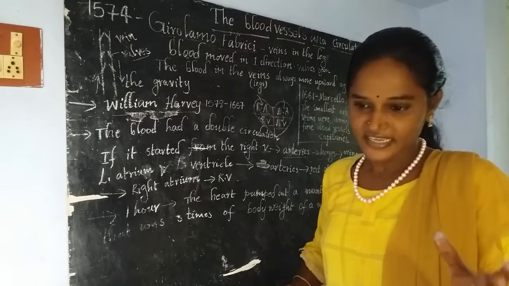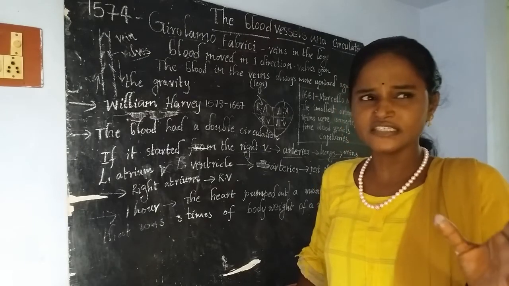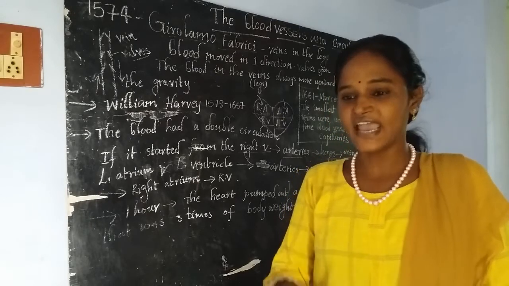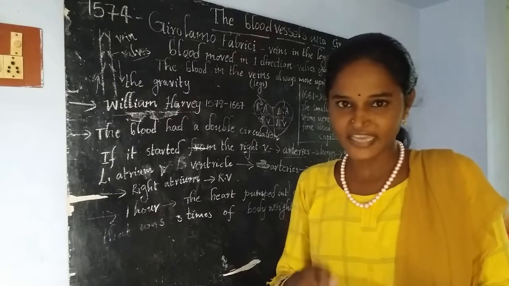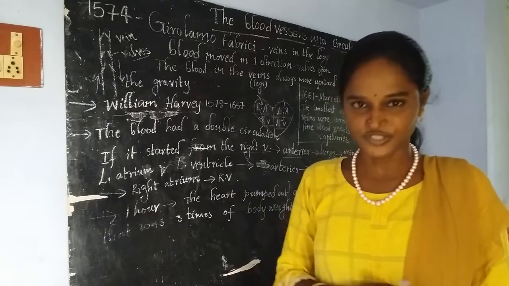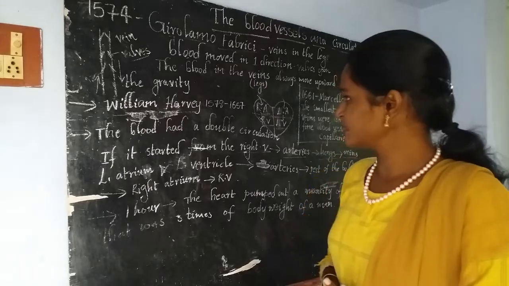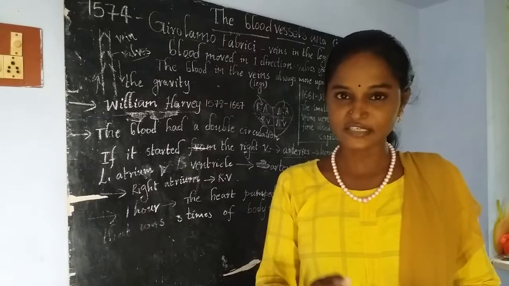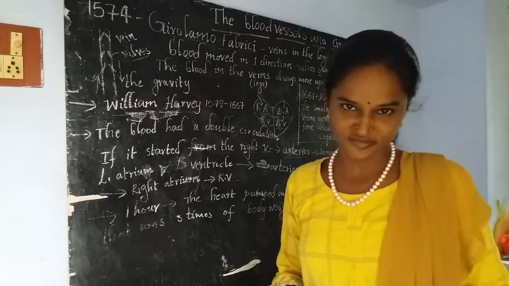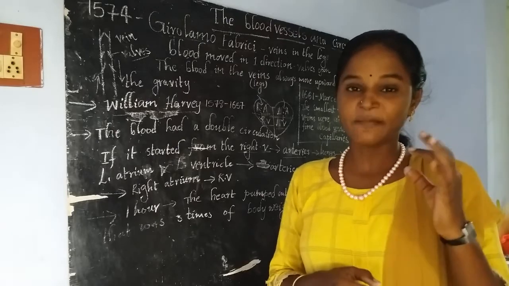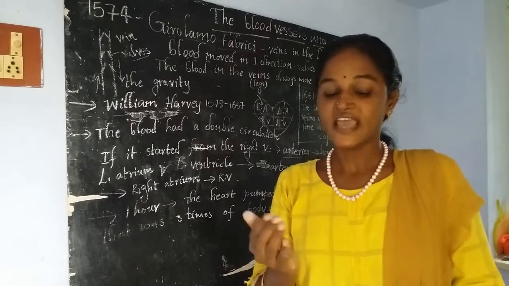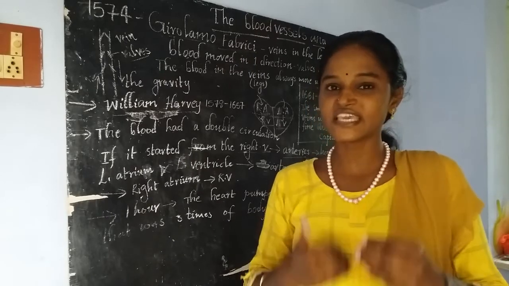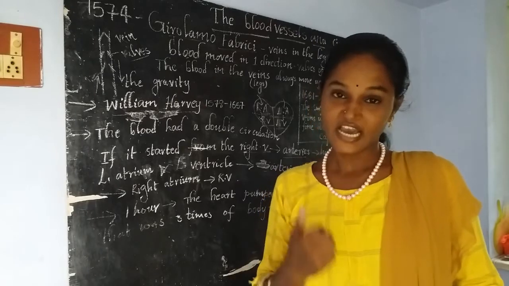For this experiment, he selected some animals and took a thread and tied up the veins of different animals, and he started observing. He also did the same experiment on human beings. He selected a person who had good muscle tone and very little fat under the skin.